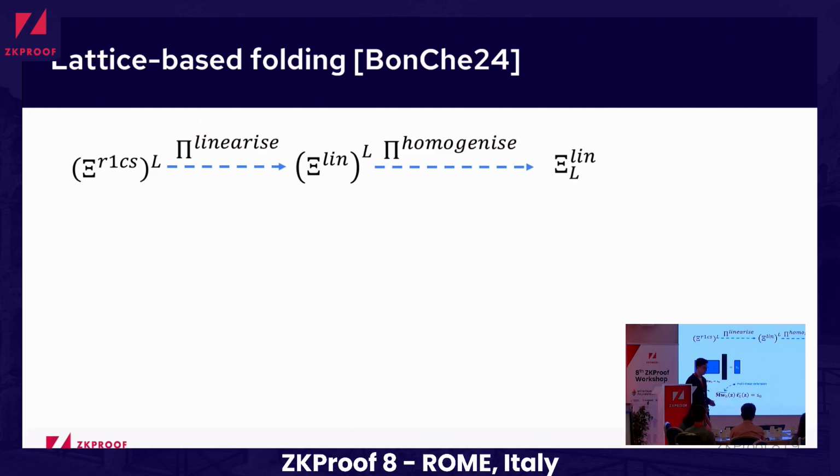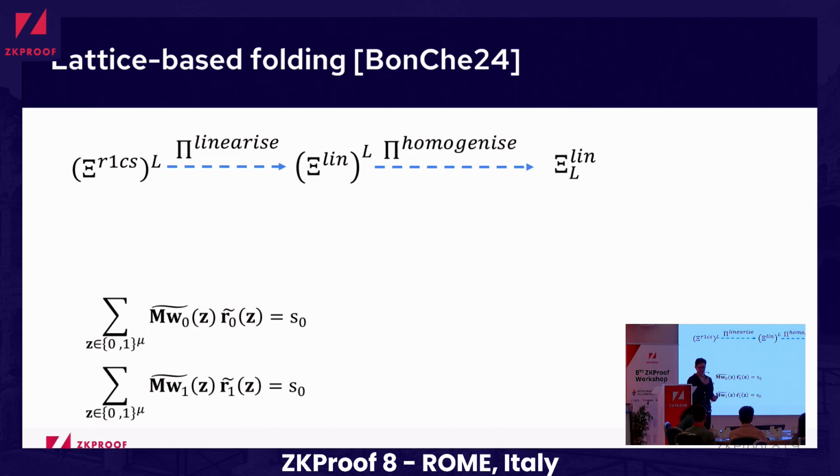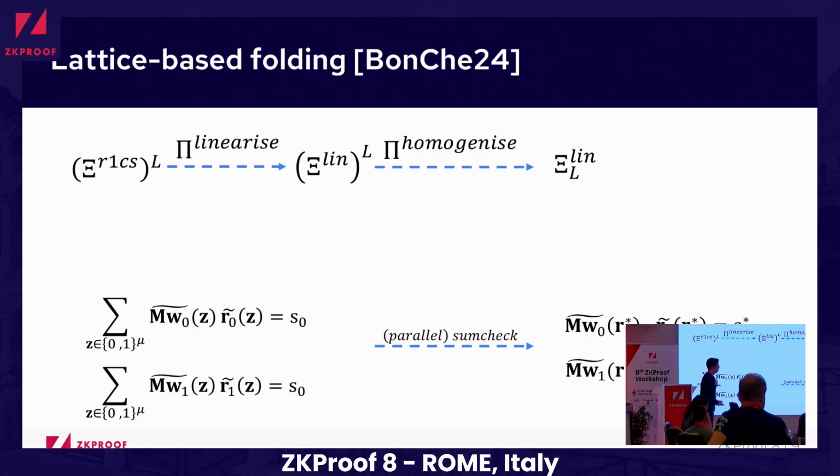And now we can think that we don't have many, but again we have, for example, 2. But think of L many relations. And now we perform this sum-check, or more precisely parallel sum-check, with the same randomness, so that we end up in the evaluation claim, which crucially shares the same randomness here. And now, if this side can be inspected directly by the verifier, we end up that this point r here is exactly the same for